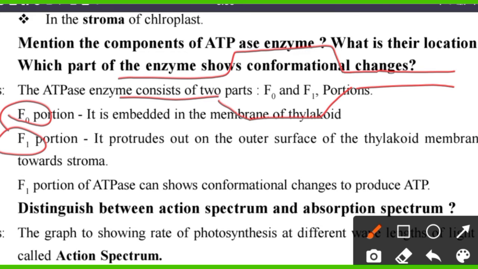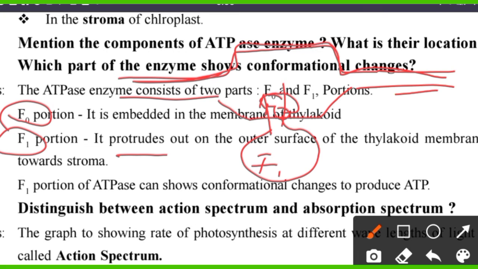So the F0 portion is embedded in the membrane. The F1 portion protrudes outside. So this is the F1 inside F0. This is the thylakoid membrane, and inside it is the F0.